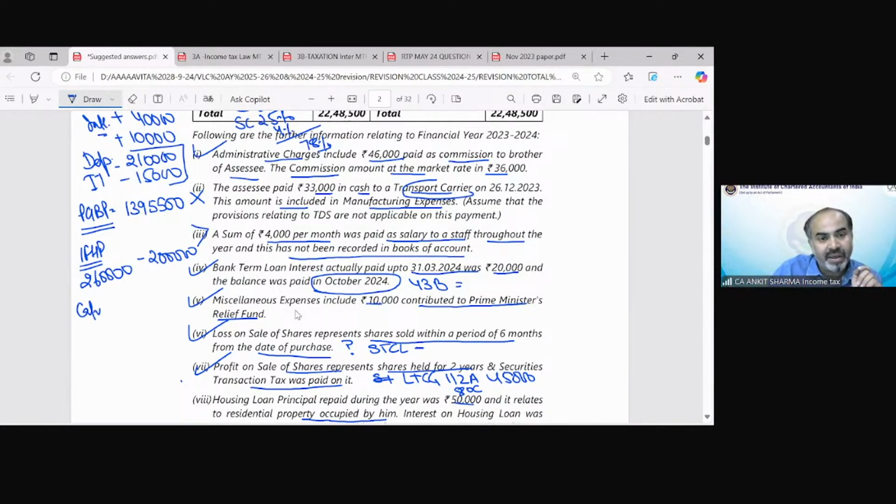Now for capital gain, we have long-term capital gain of 45,000, and we have a short-term capital loss of 20,000. Can short-term capital loss be set off against long-term capital gain?